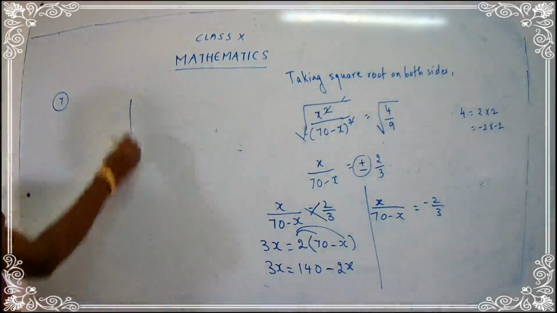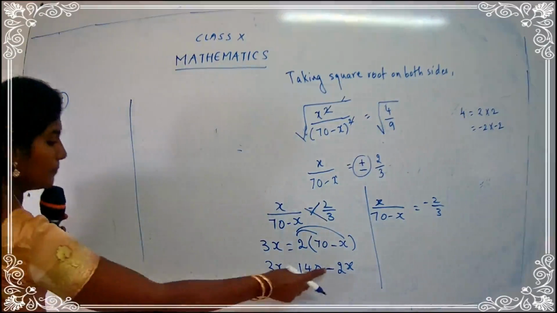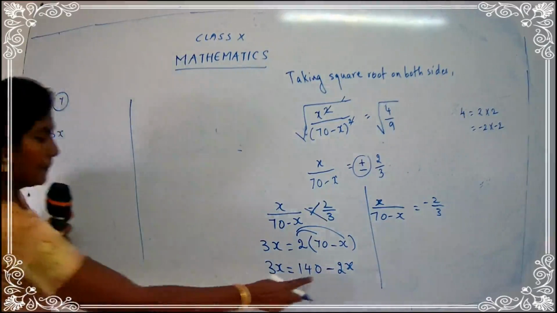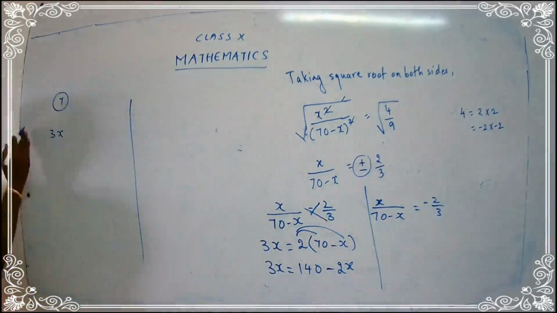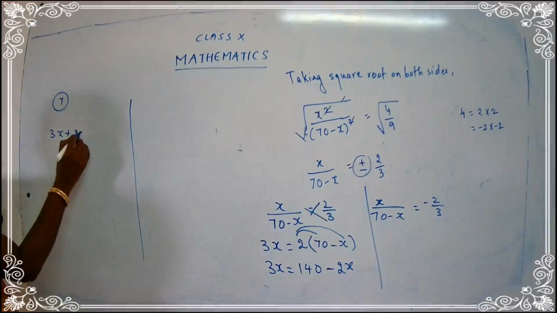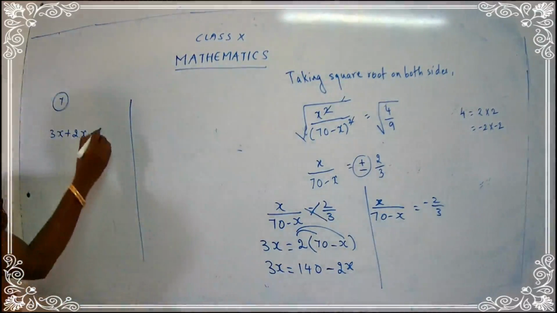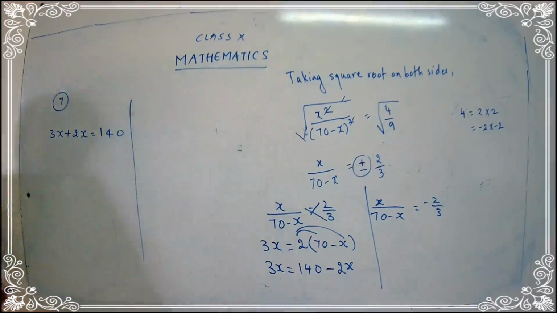I'll just continue here, children. So I'll just bring the x terms together. I get 3x minus 2x. When it comes to this side, it becomes plus 2x. 3x plus 2x is equal to 140.